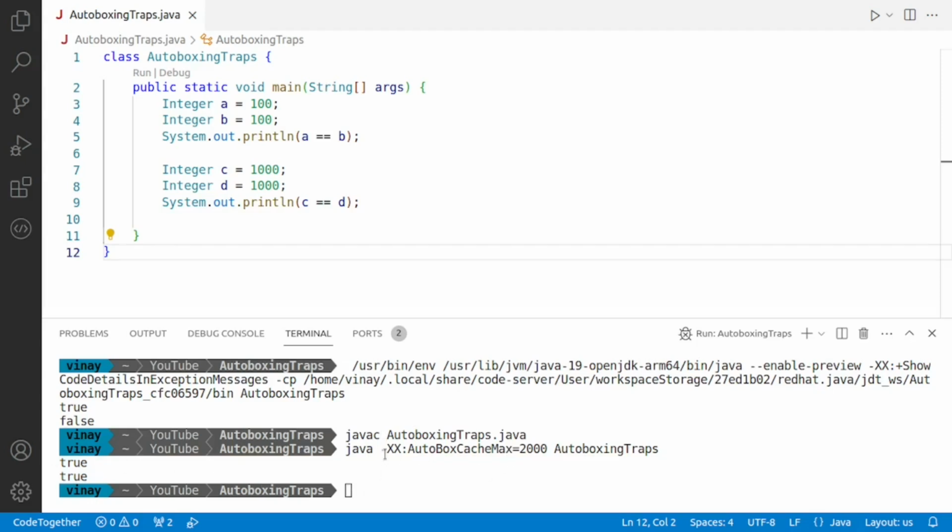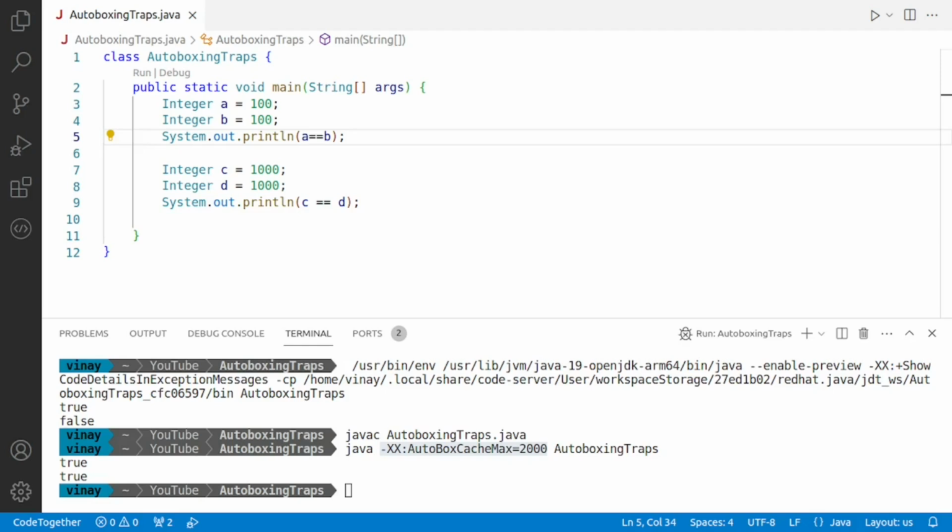Also note that while there is a switch to change the maximum cache value, there is no switch to change the minimum cache value. The minimum cache value, that is -128, is fixed. The upper cache value is by default 127. You can change it to any other higher value, but you cannot change it to a value lower than 127. Remember, while this is a neat trick, it's not commonly used in everyday programming. It's more of an interesting aspect of Java's inner workings.